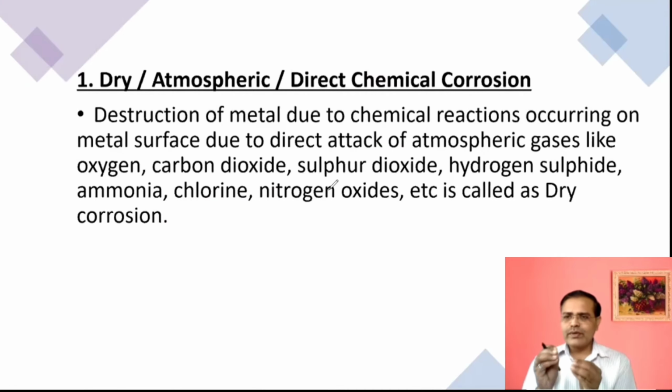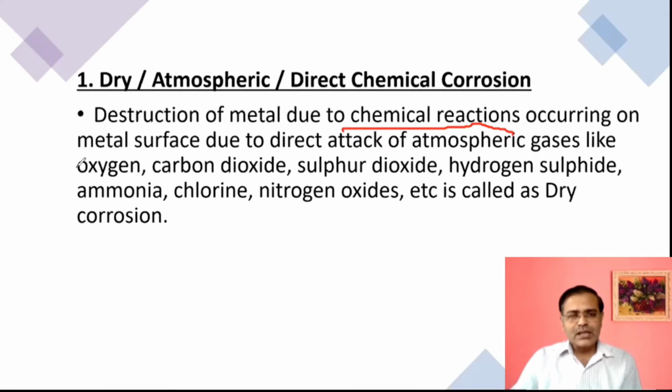In the previous case, when defining corrosion, we mentioned that corrosion is destruction of metal. What we are adding here is how: it is due to chemical reactions occurring on the metal surface, due to attack of various atmospheric gases.